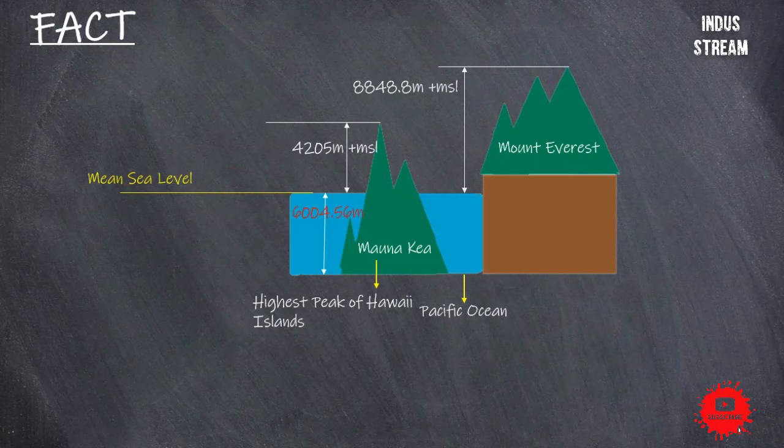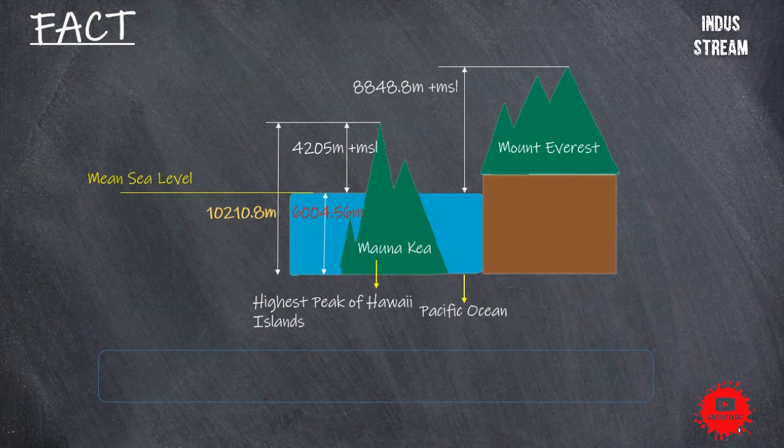When it comes to the measurement of the altitude with respect to the mean sea level, Mount Everest appears to be higher, but the depth of Mauna Kea below the mean sea level is 6,004.56 meters. The combined height of Mauna Kea from the base to the summit is around 10,210.8 meters.